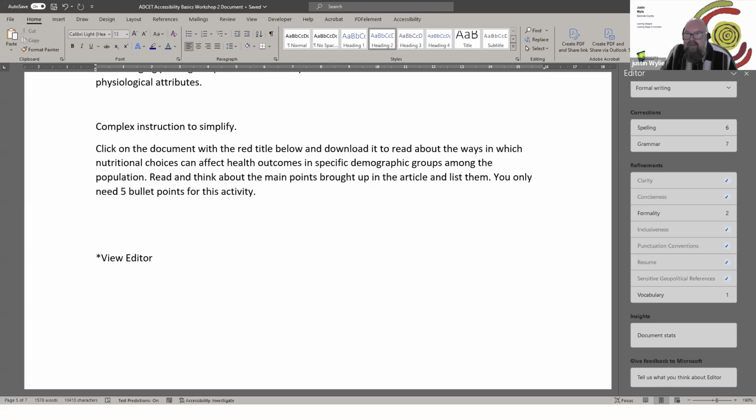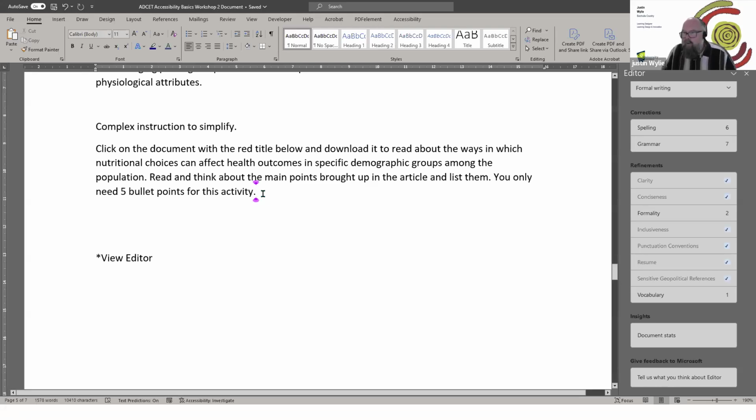So that's nice plain language. The only thing I'd say there, Morgan, is that reference to the red title below. I put that in on purpose to think about. If we're just referring to the colour, we will miss some people who won't be able to access it.